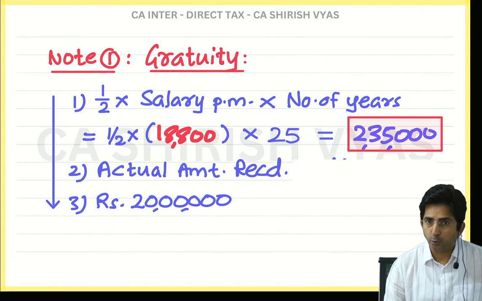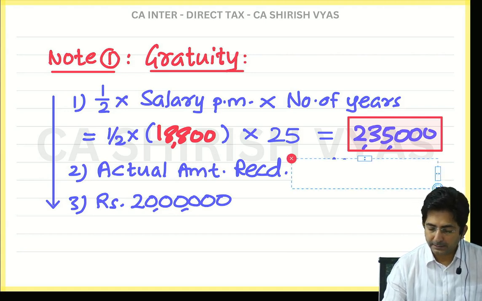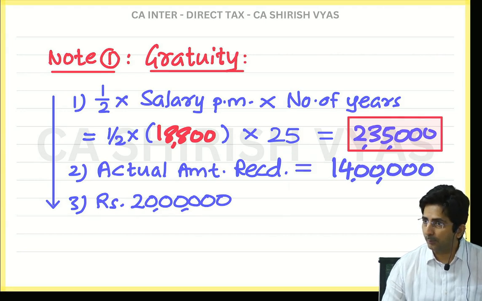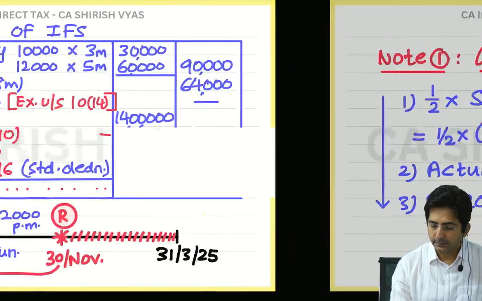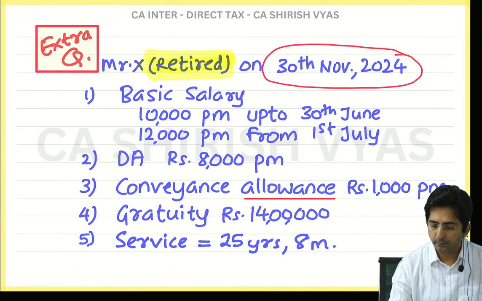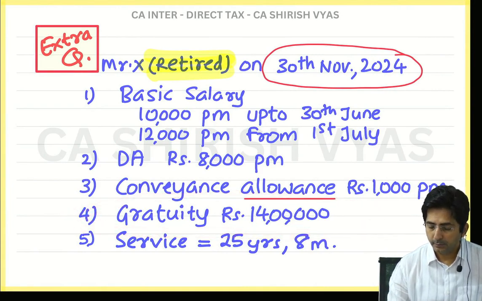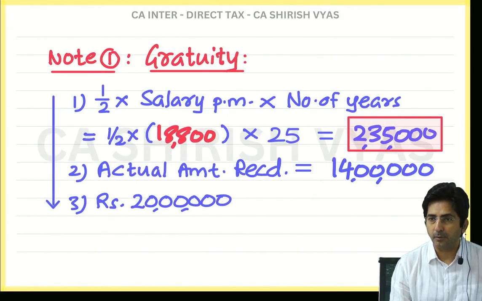How much are you getting? 2,35,000. Then actual amount received? 14 lakhs is the actual amount received. Actual means the amount given in the question. 14 lakhs, in the question I had given this much only. Then 20 lakhs is a fixed amount.